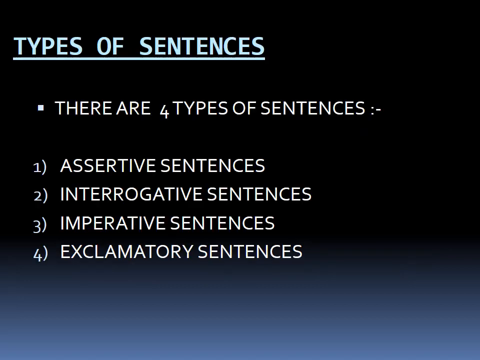Now, what are the different types of sentences in English grammar? There are 4 different types of sentences prescribed to you. The first one is assertive sentences. Second one is interrogative sentences. Third one, imperative sentences. And fourth, exclamatory sentences.